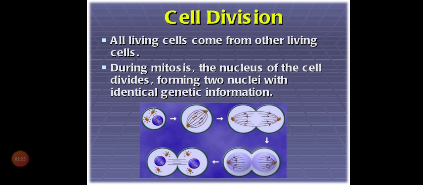Now look at the slide. During mitosis, the nucleus of the cell divides, forming two nuclei with identical genetic information. What do we mean by identical genetic information? If a nucleus divides into two, whatever it contains goes to the two nuclei also. So the two nuclei get the same genetic information that the parent cell has. That is what we call identical genetic information.